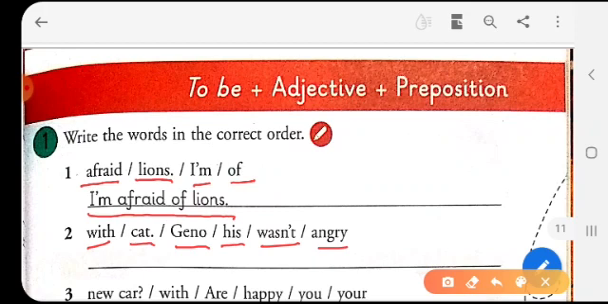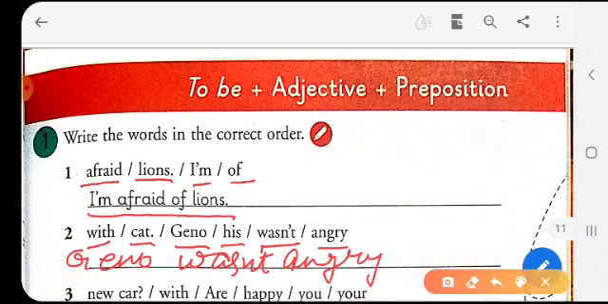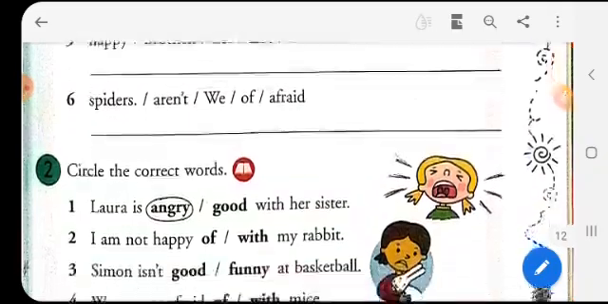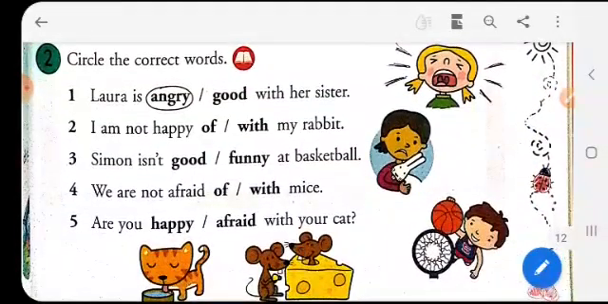So the sentence will be Gino wasn't angry with his cat. So isn't it fun? So children, I hope you can do all the other sentences, and we'll do the other part of the question.